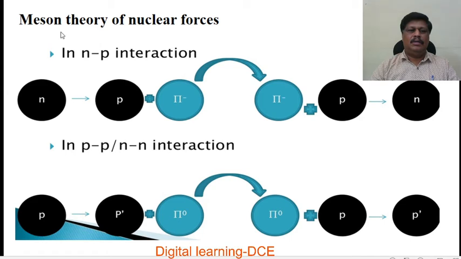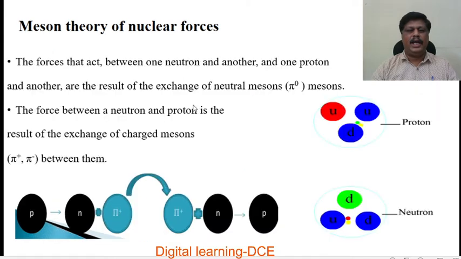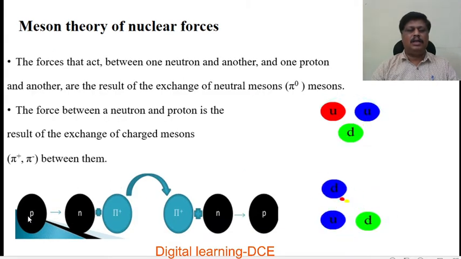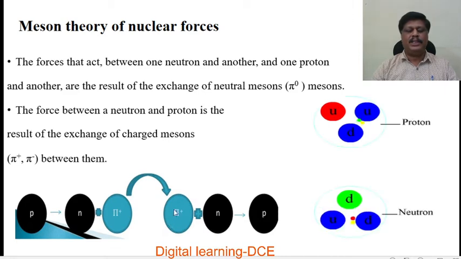Again, Meson theory of nuclear forces. In neutron-proton interaction, a neutron is converted into a proton by emitting a pi meson. In the last slide, you saw the conversion of a proton into a neutron by the exchange of a positive pi meson, and also that a positive pi meson combined with a neutron gives rise to a proton.